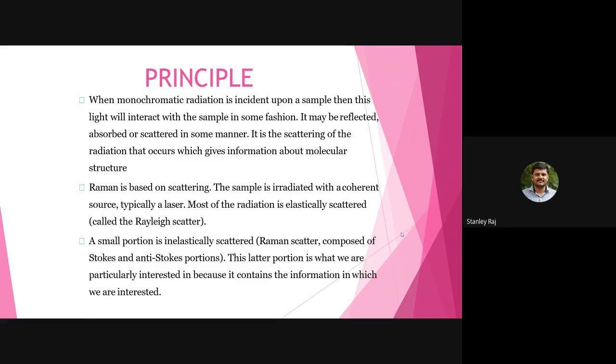Raman spectroscopy is based on scattering. The sample is irradiated with a coherent source, typically a laser. Most of the radiation is elastically scattered, called Rayleigh scatter. A small portion is inelastically scattered, that is Raman scatter, composed of Stokes and anti-Stokes portions. This latter portion is what we are particularly interested in because it contains the information we are interested in. So this is the basic principle of Raman spectroscopy.